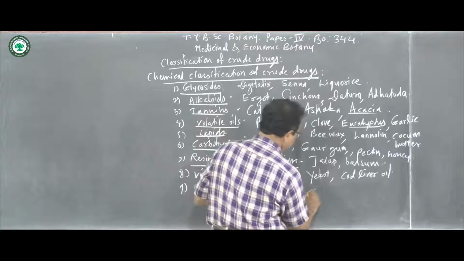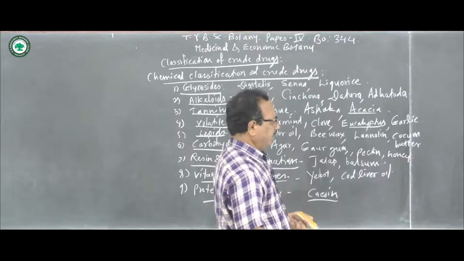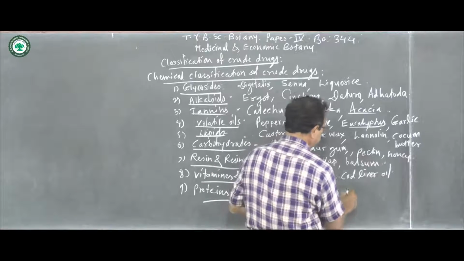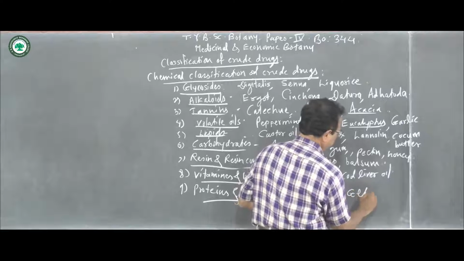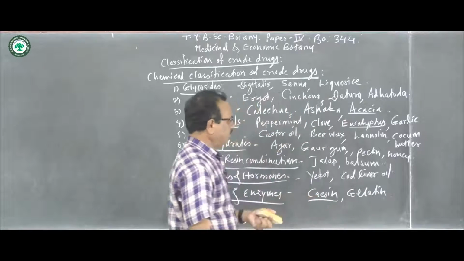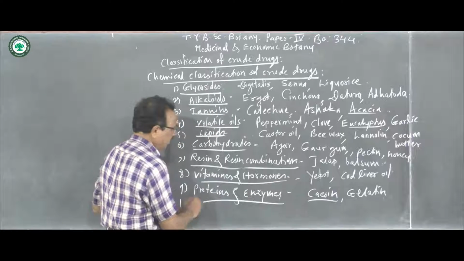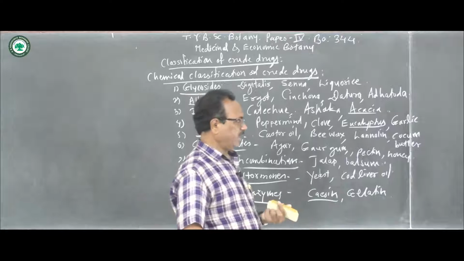For example, casein, then the gelatin, and so on. So these are present in such type of crude drugs, they are placed under the proteins and the enzymes.